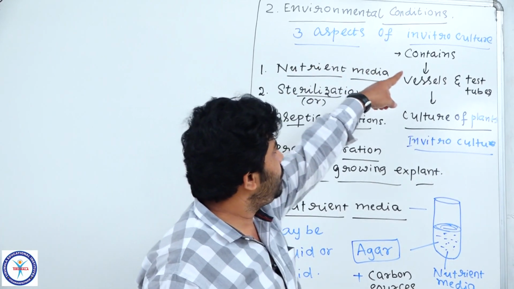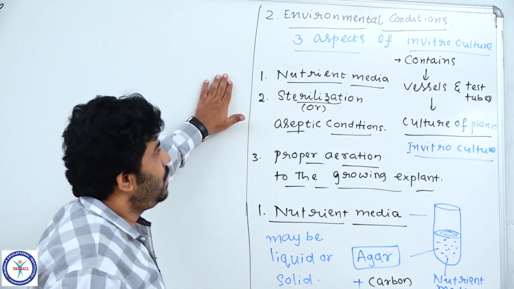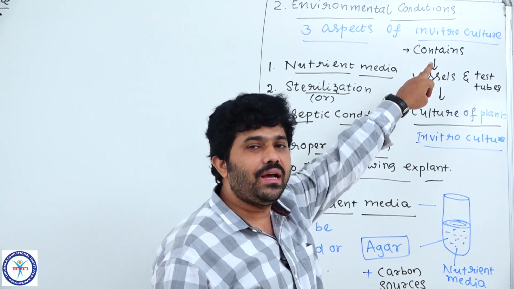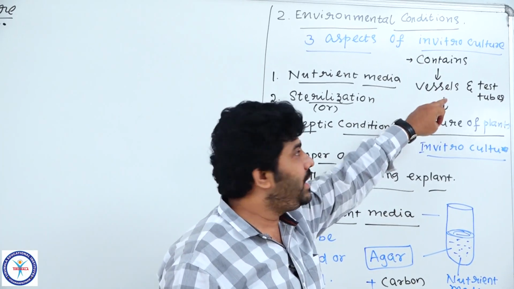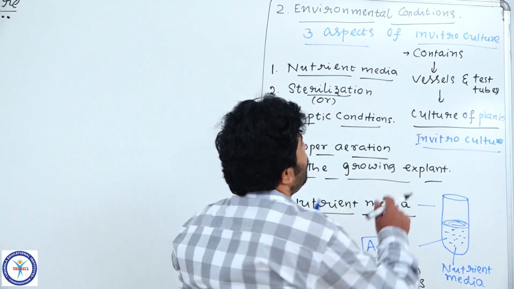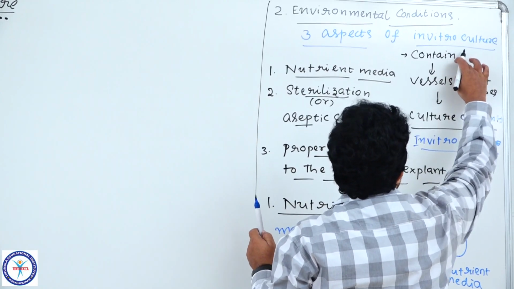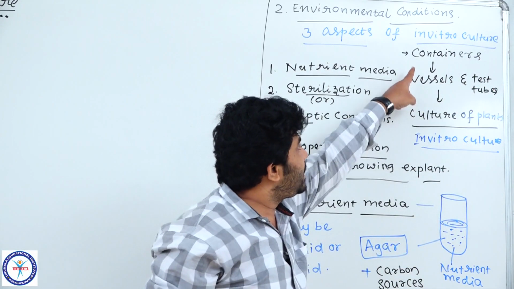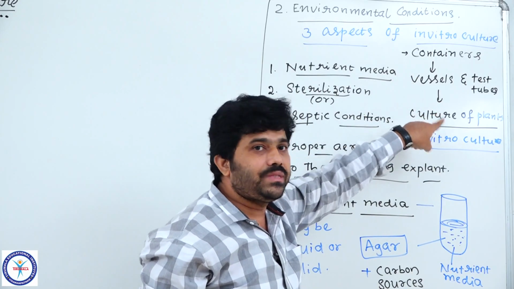Here we are following three aspects of in vitro culture. Okay, in vitro culture, what does it mean? First focus your concentration on that. In vitro culture means we are using some containers, like vessels, test tubes and different instruments.